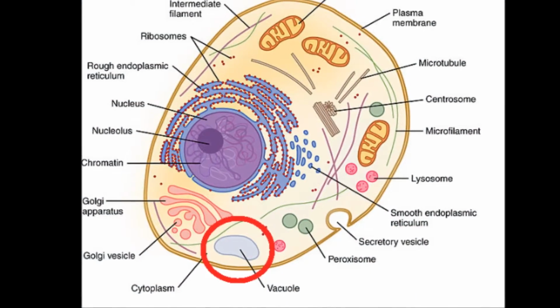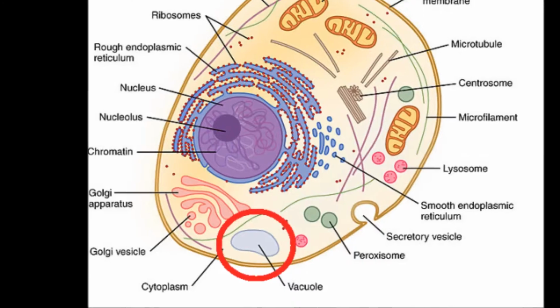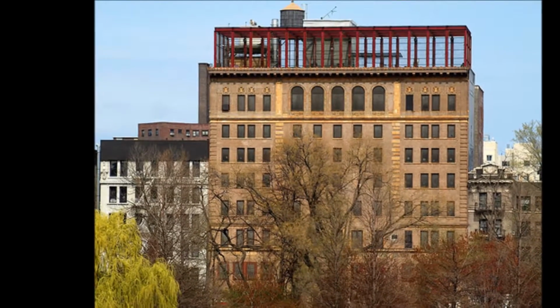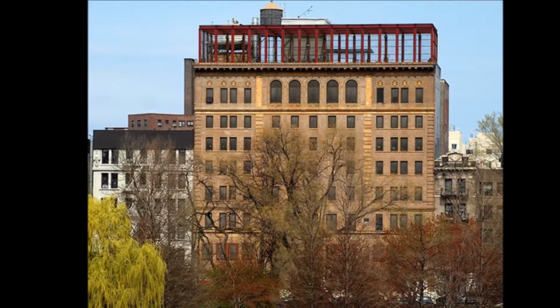The next organelle is the vacuole. It is a storage structure of the cell because it can hold food for later use or waste for removal. Vacuoles can be compared to the Lincoln Correctional Facility in New York City. This sounds mean, but prisons remove and hold people that are a waste to society.